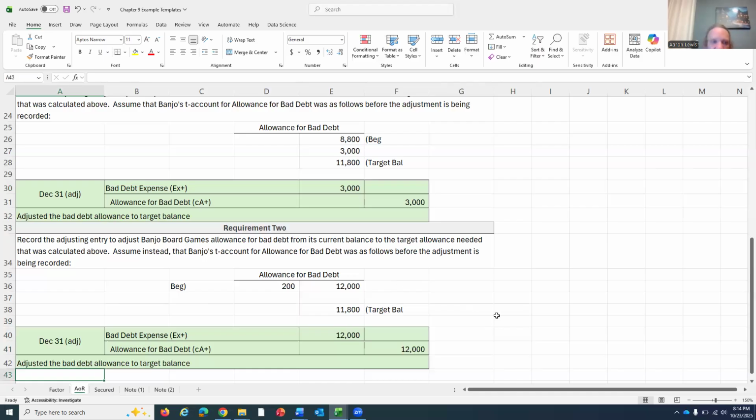So why do I think this is the best method out of all of the GAAP approved methods? Better than percent of receivables, better than the percent of sales. It's because it just logically makes the most sense. If I let somebody borrow $5 yesterday, I think I have a pretty good chance of seeing it in the future at some point in time. This kid that I let borrow $5 for lunch 25 years ago when I was in high school is obviously never going to pay me. So the longer something is outstanding, the less likely it is that you're ever going to see it in the long run.